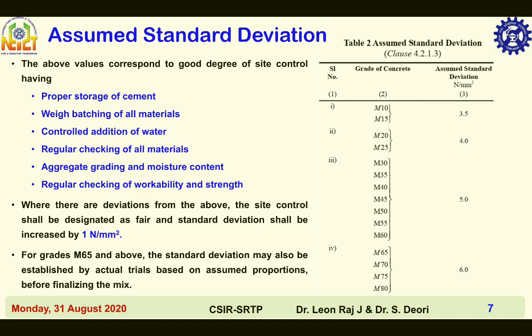Where there are deviations from the above, the site control shall be designated as fair, and standard deviation shall be increased by 1 Newton per mm square. For grades M65 and above, the standard deviation may also be established by actual trials based on assumed proportions before finalizing the mix.